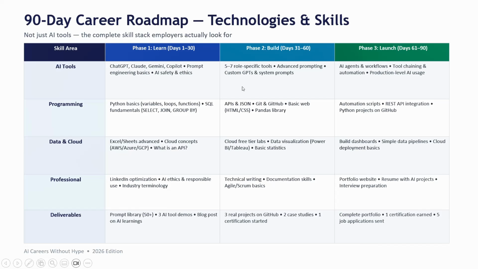engineering, context engineering, system prompts, and core skills which I have told you, right? Those skills also you need to learn. Okay. And phase 3, I mean, this is for tools, programming, data, and professional deliverables. So all these things are a combination. So the first 30 days, this is your first column. Okay. Second column, then you explore these things. Third column is the last 30 days, explore these things.